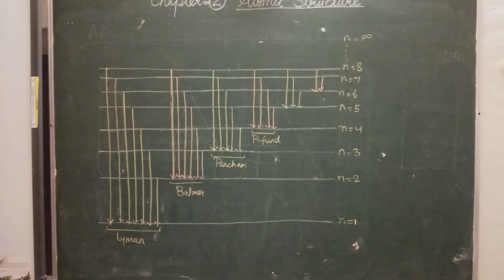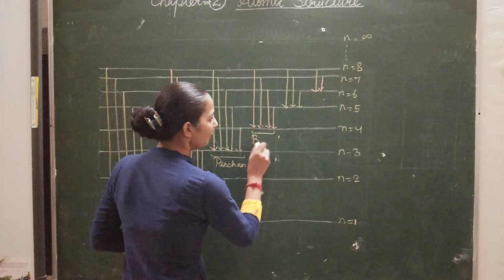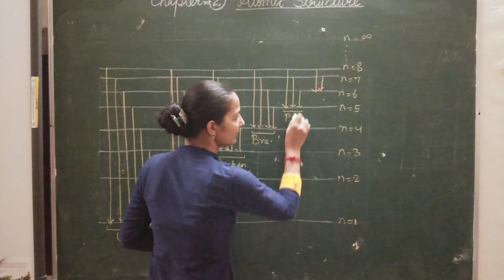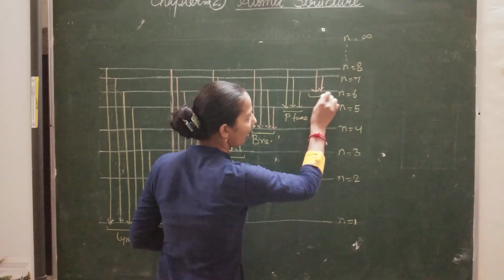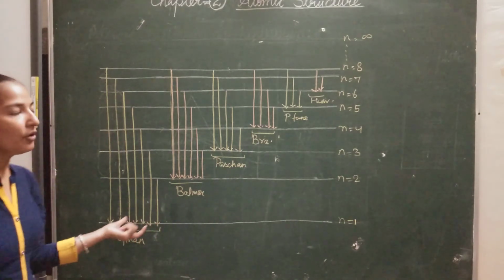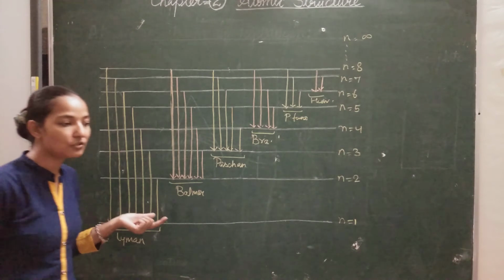Lyman, Balmer, Paschen, Brackett, then the Pfund series, and then the Humphreys series. So these are the different series of lines that we obtain.